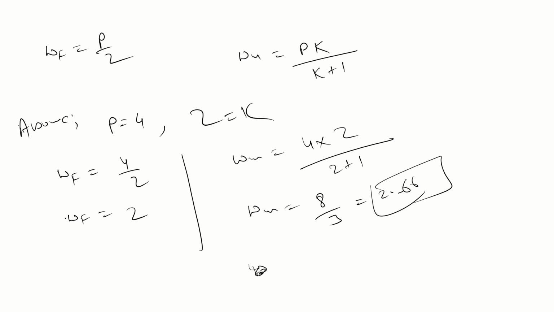Okay, yeah. So guys, you will get these values. This is the wage for the female and this is the wage for the male worker. But if you put in the individual labor supply, LM is equal to what? WM to the power K, and WM is what? 2.66. So 2.66 to the power K, and K is what? 2.